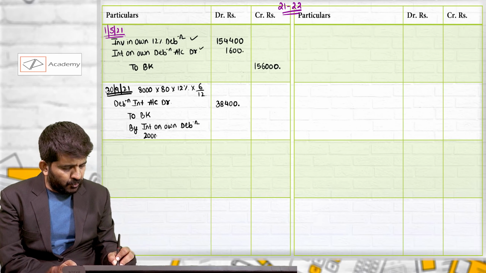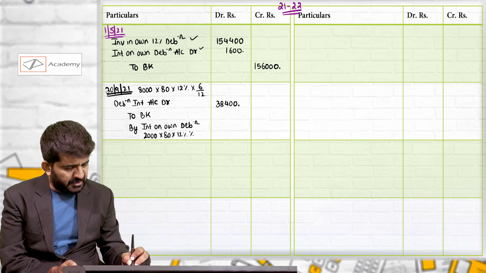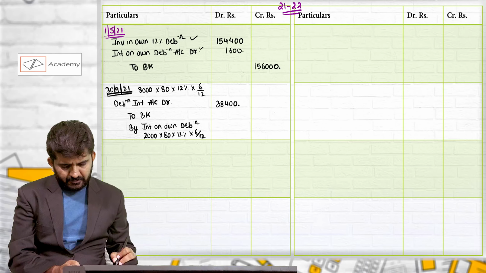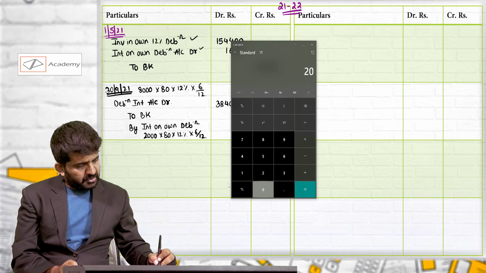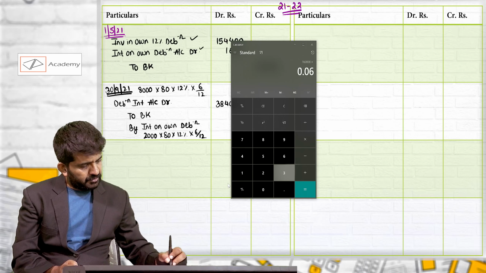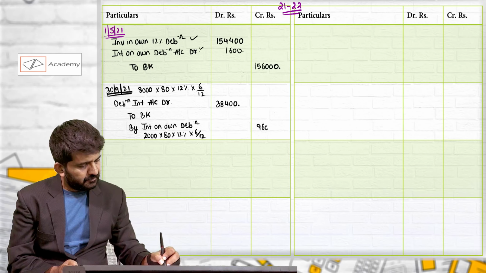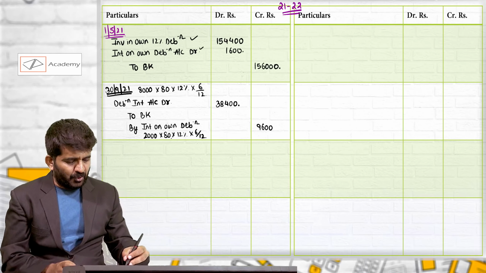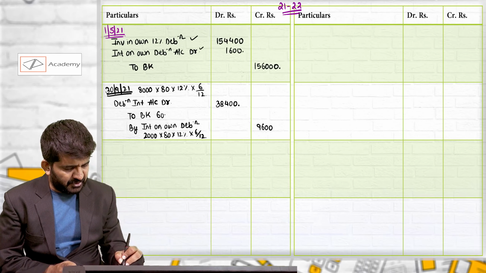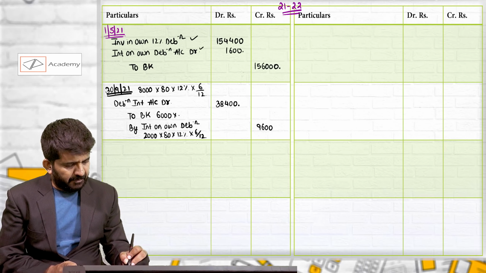You are holding 2,000 debentures of 80 rupees, 12% into 6 divided by 12, which is 2,000 into 80 into 6%, which is 9,600. Remaining is held by public. So 6,000 is held by public.